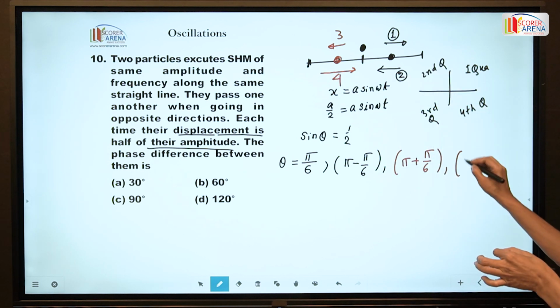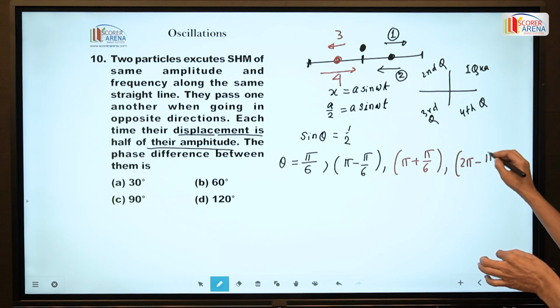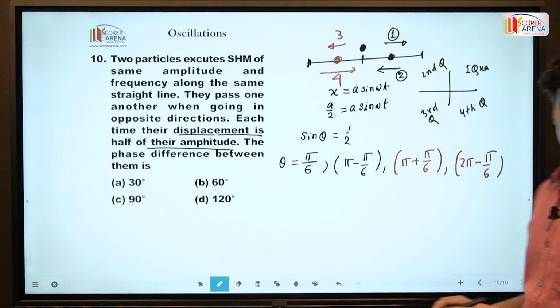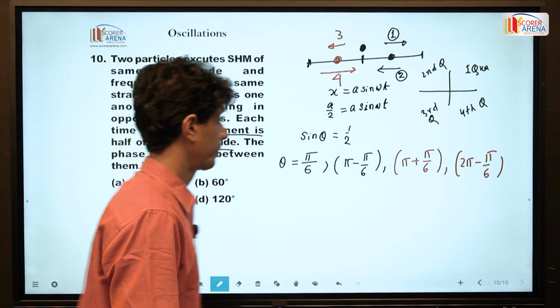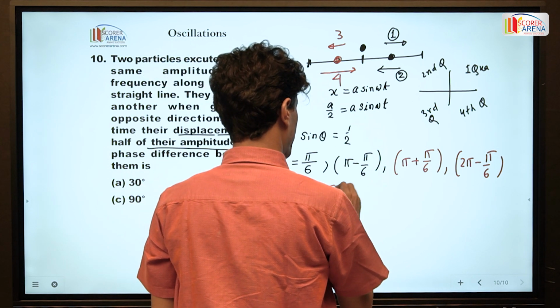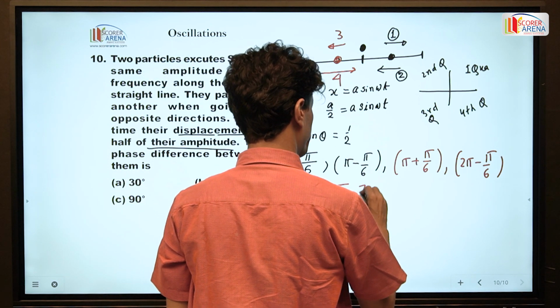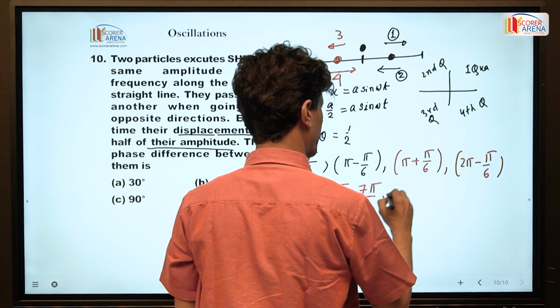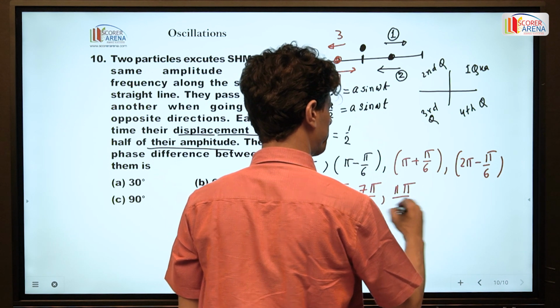So therefore, two pi minus pi by 6. So the phases are pi by 6, 5 pi by 6, 7 pi by 6, 11 pi by 6.